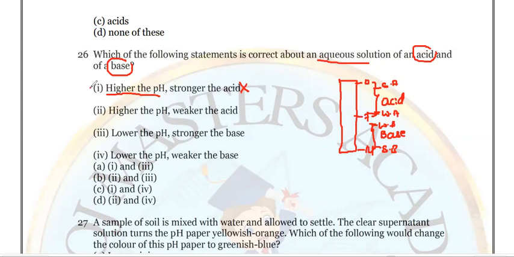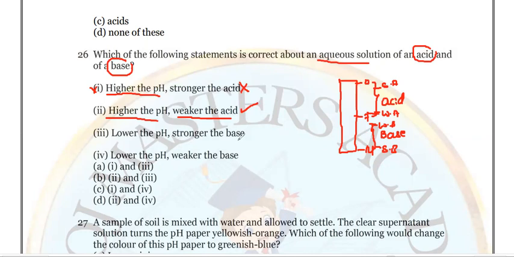So remove this statement. If higher the pH, that is strong base. Higher the pH, weak acid. Very good. So this is right. If the pH value increases, the acid will become weaker. Is it right? So this statement is right.